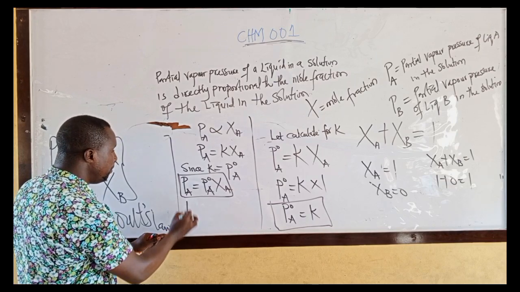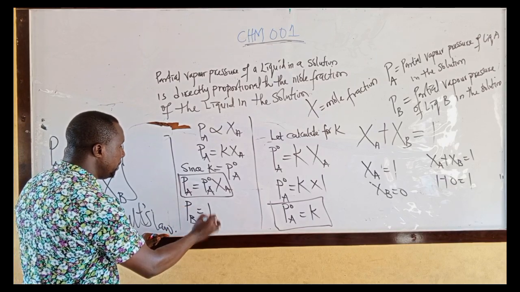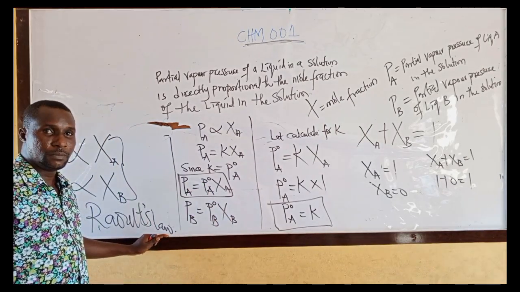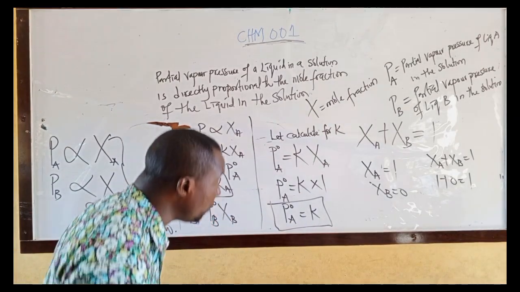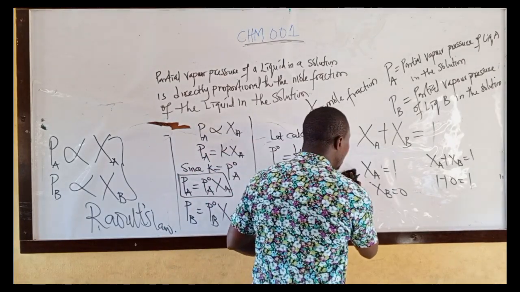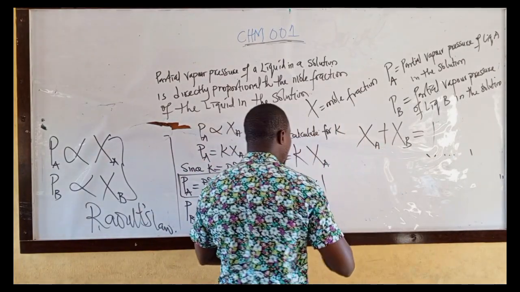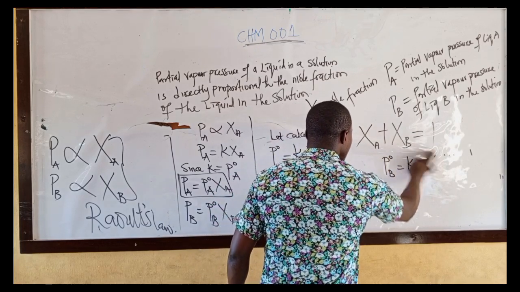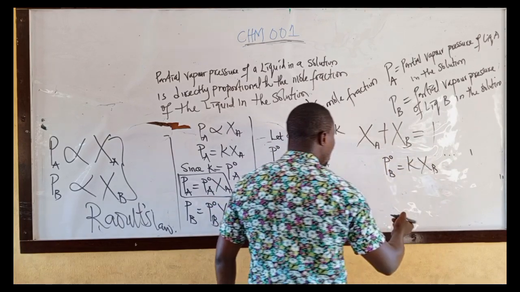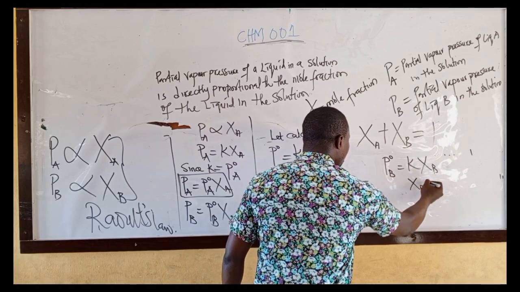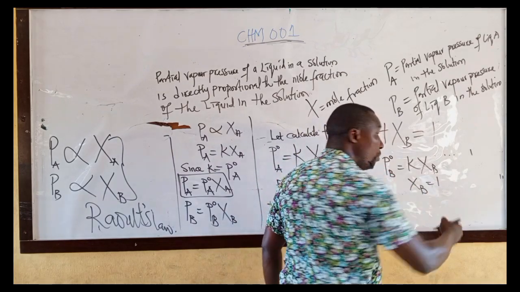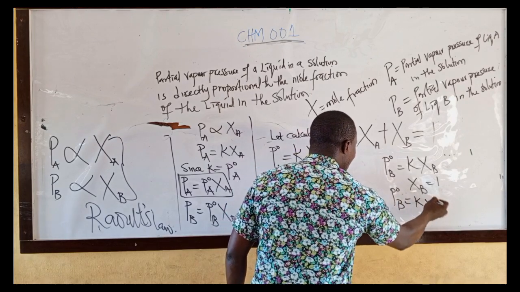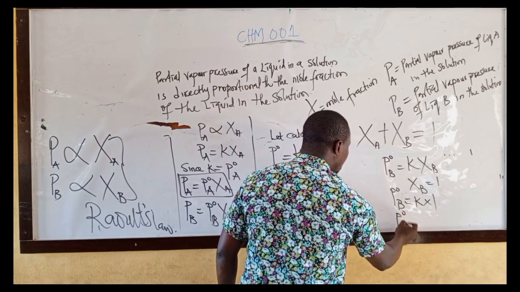I will have for B, P B equal to what? P naught B mole fraction of what? The same. Or should I write it down? Should I prove it for you? If for B, I want to calculate for B. For B, I will have the same, P naught B equal to K times the mole fraction of B. That means when mole fraction of B is 1, mole fraction of A is 0. You have P naught B equal to K times 1. Therefore, P naught B equal to K.